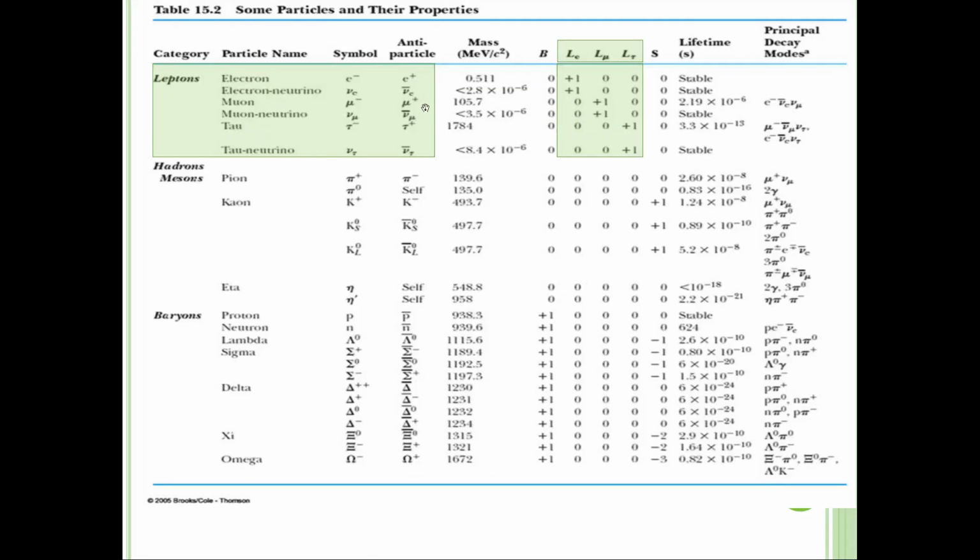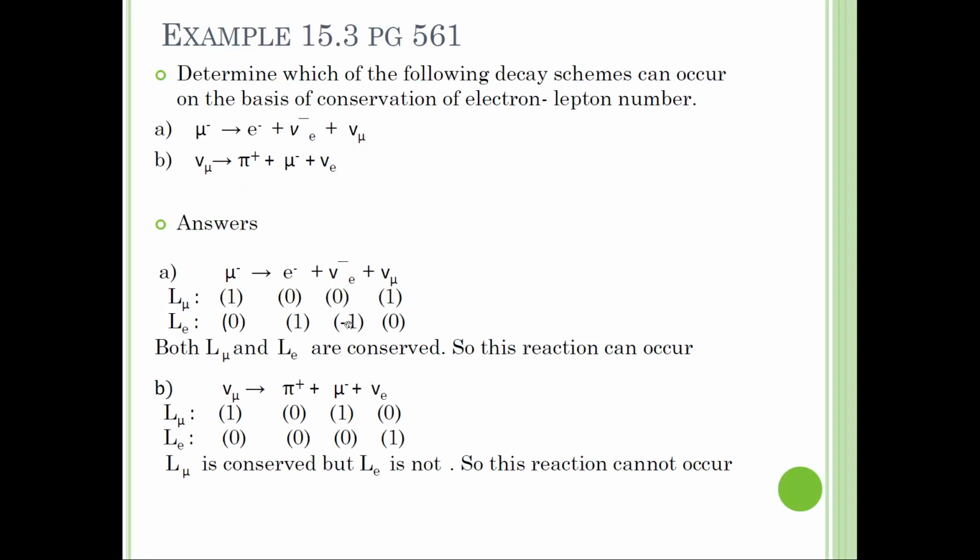And V mu, other than electron, should be 0. So before is 0, after is 0. So this one 1 and 1, this one 0 and 0. So both mu lepton and electron lepton are conserved, so this reaction can occur.